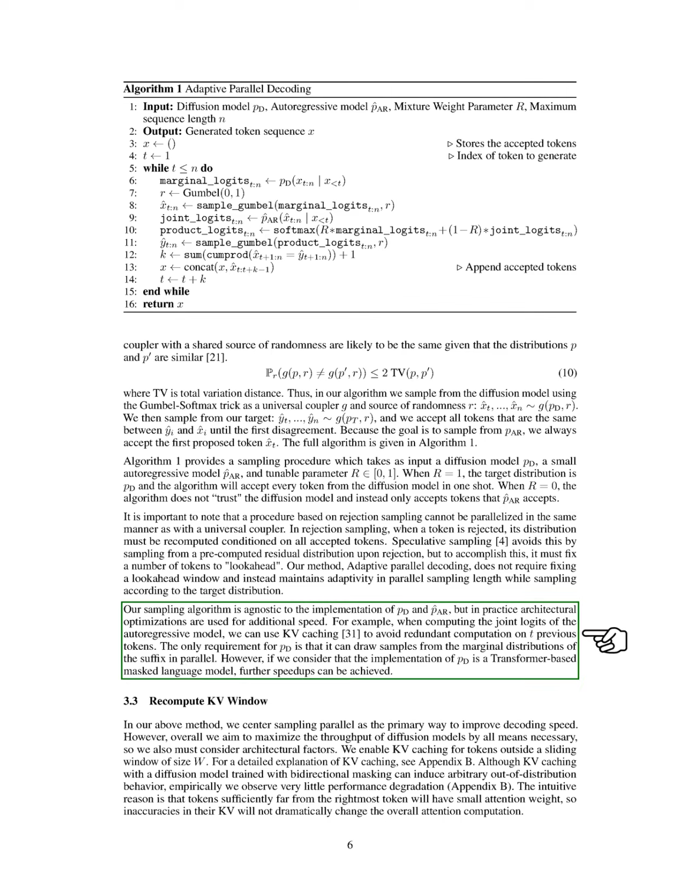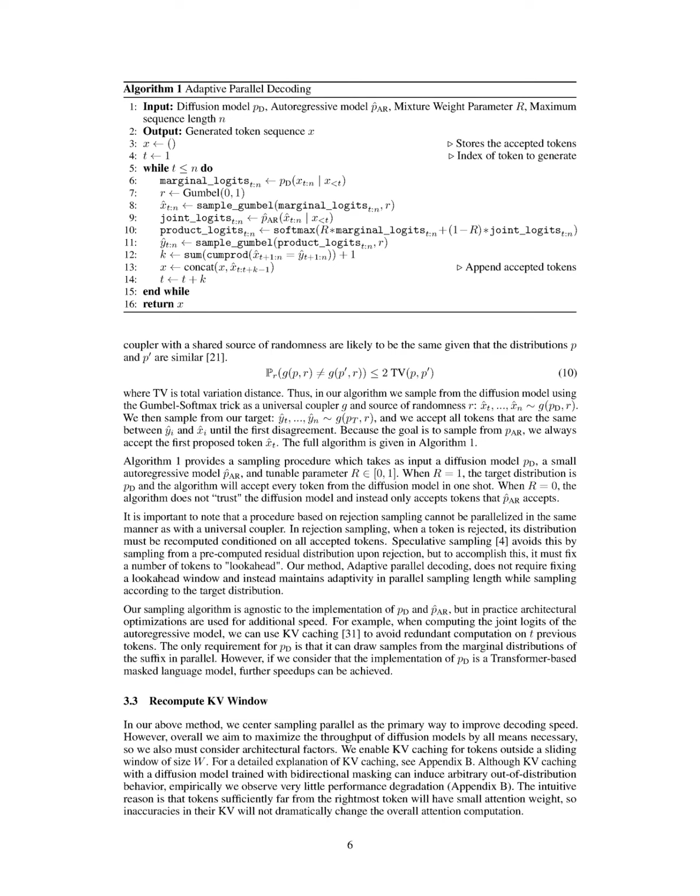Our sampling algorithm is adaptable to different implementations of the diffusion and autoregressive models, but we can use architectural optimizations for speed. For instance, when calculating joint probabilities, we can use caching to avoid redundant calculations. The only requirement for the diffusion model is that it can sample from marginal distributions in parallel, and if it is a transformer-based model, we can achieve even greater speed.